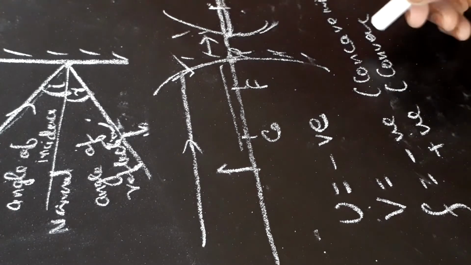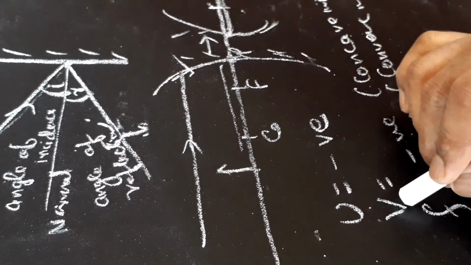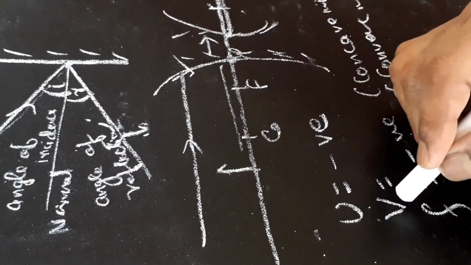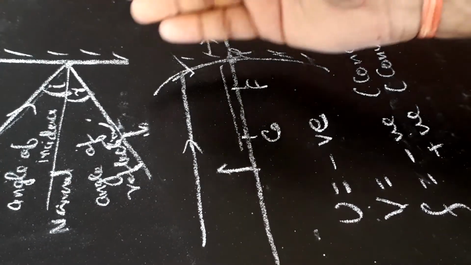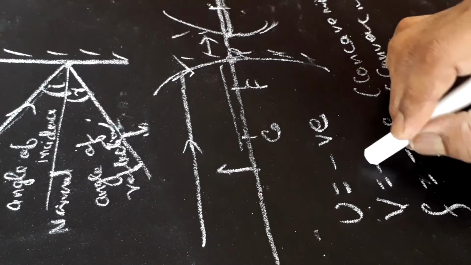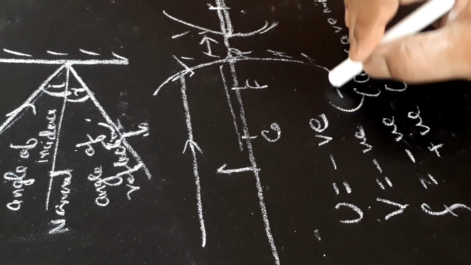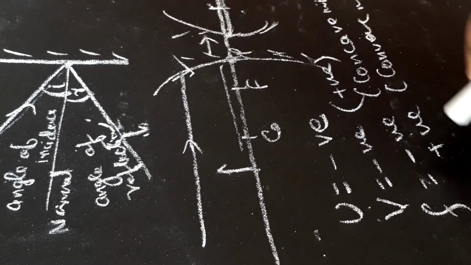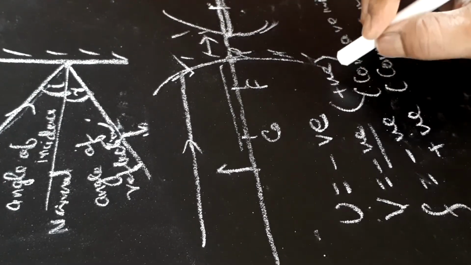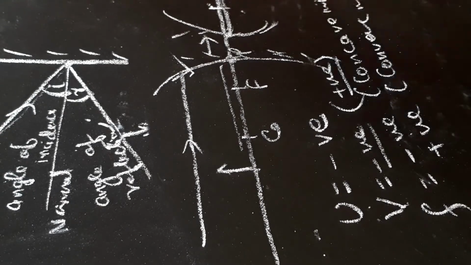So focal length of convex mirror is always positive. If we talk about V, if it is a real image, which is formed in front of the mirror, it will always be negative, but if the image is virtual, it will be positive.